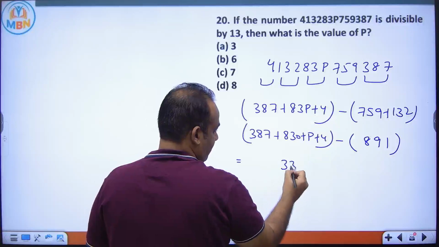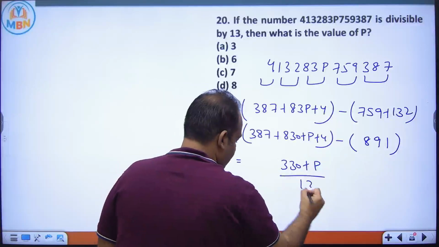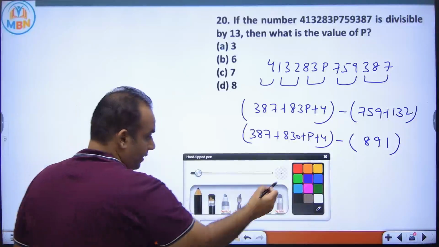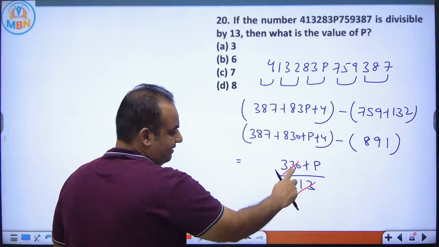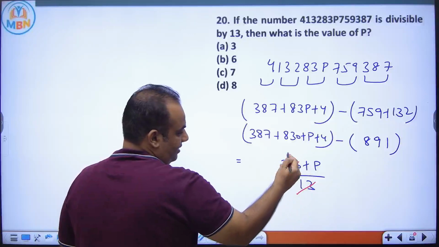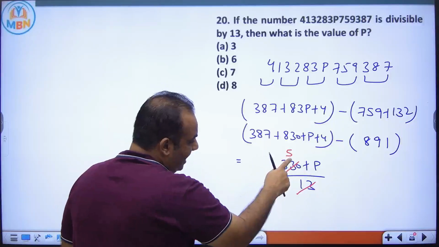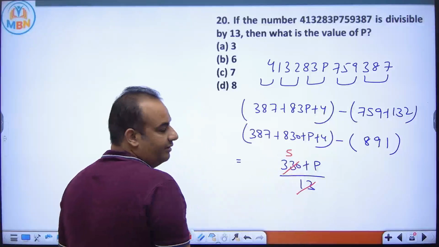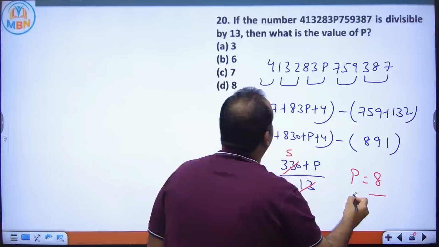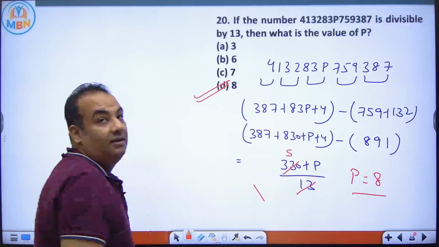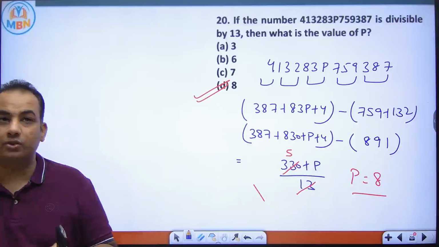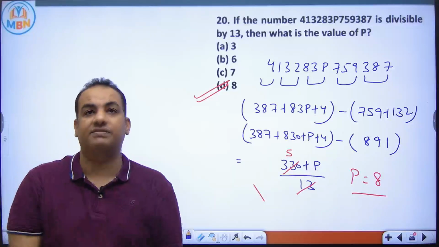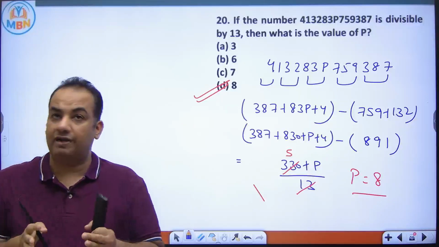So minus 500 plus 330 plus P. Now this is divisible by 13. Now see, 13 2s are 26, 770. 13 5s are 65. So 5 is there. What should be added to 5 so that it is divisible by 13? That is 8. So answer is 8. A good question, taken from CDS exam, so that you should know how to use divisibility rule of 13 also. So we have completed this session.